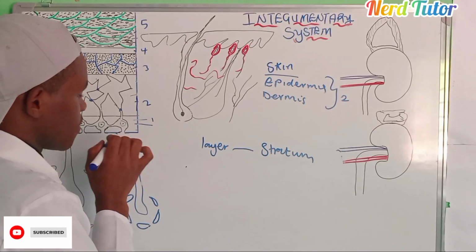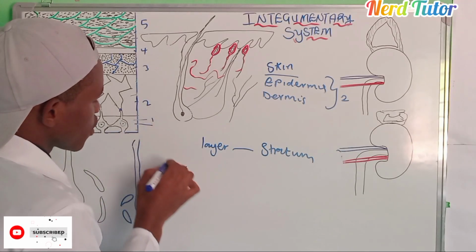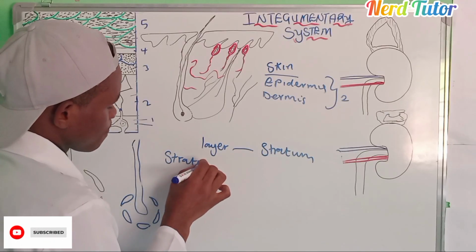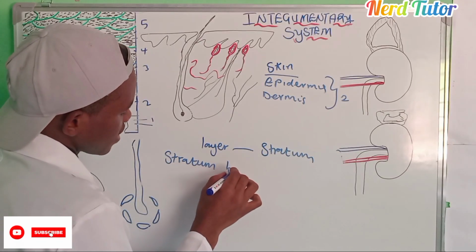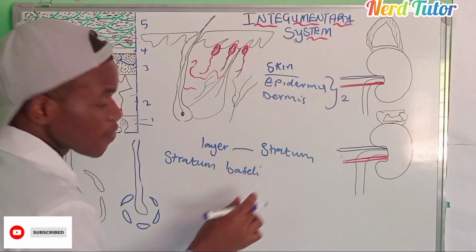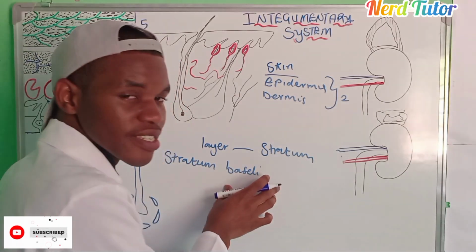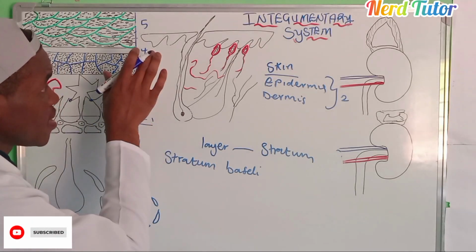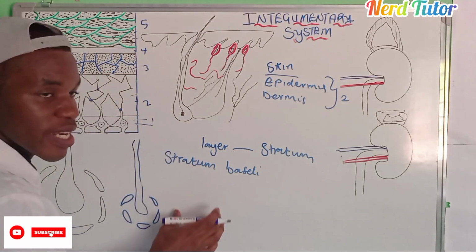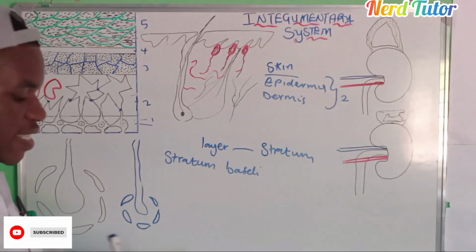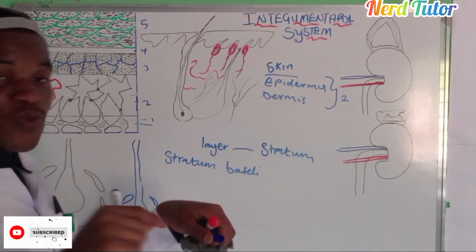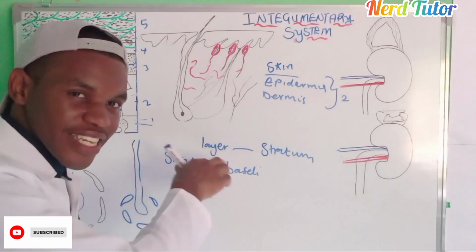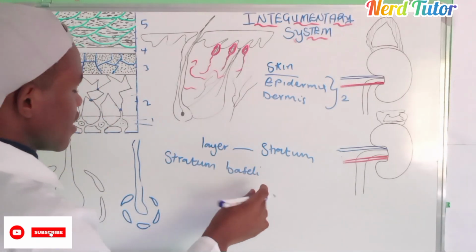This number 1 layer, this first stratum, we call it stratum basale. Just from the word basement membrane, base, it is at the base of the epidermis. It is the one sitting on the dermis. What you can see on your hand or on your face, that is the epidermis, the skin above.